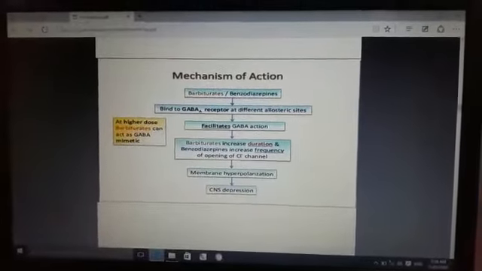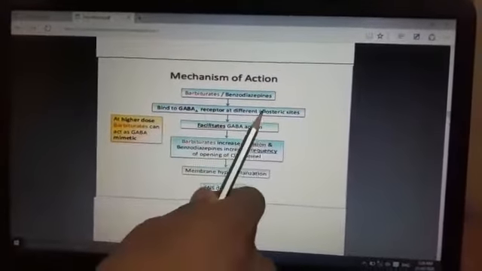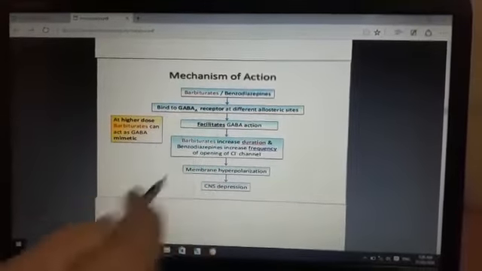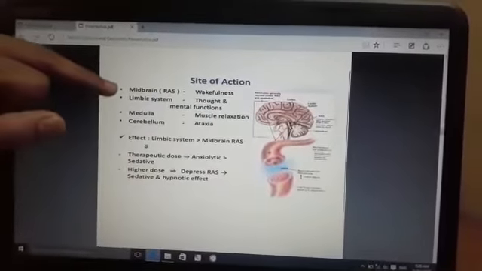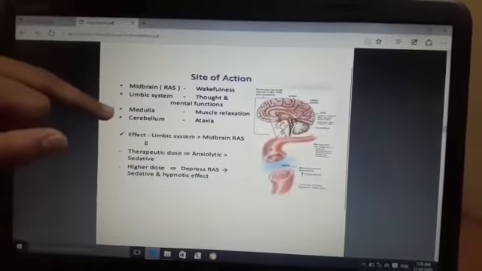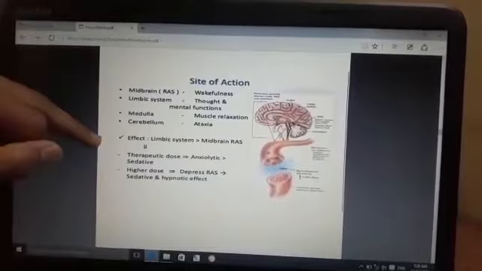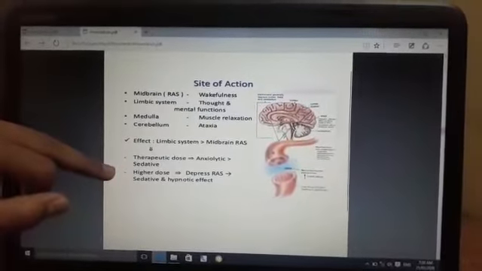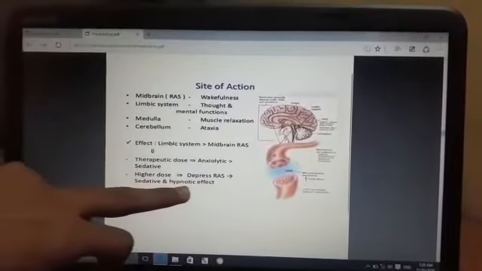This is the mechanism of action of barbiturates and benzodiazepines, causing CNS depression. Next slide is site of action, that is the midbrain, limbic system, medulla, cerebellum, and the effect of the drug on the midbrain. A therapeutic dose gives anxiolytic sedative effects, and a higher dose depresses the RAS, giving sedative and hypnotic effects.